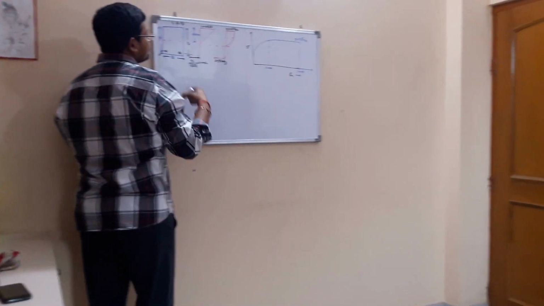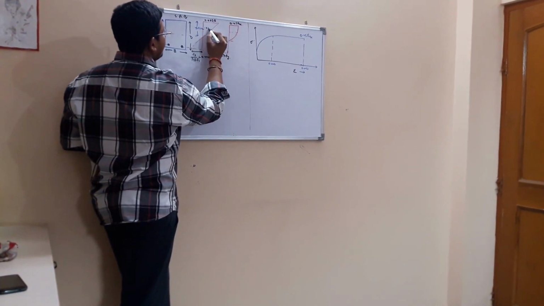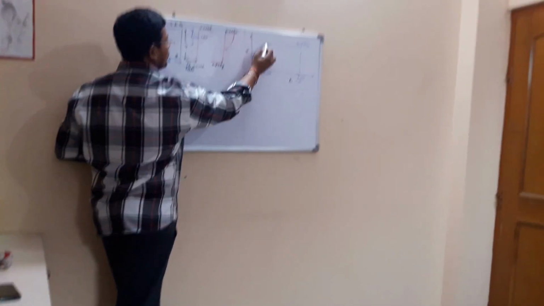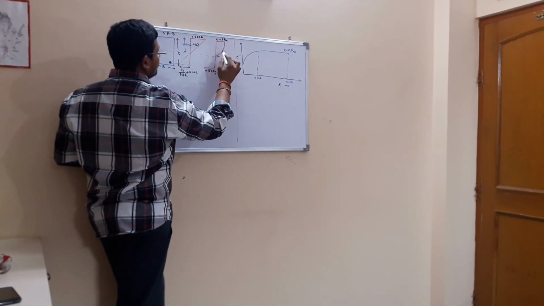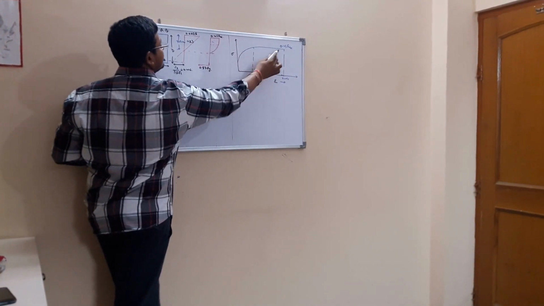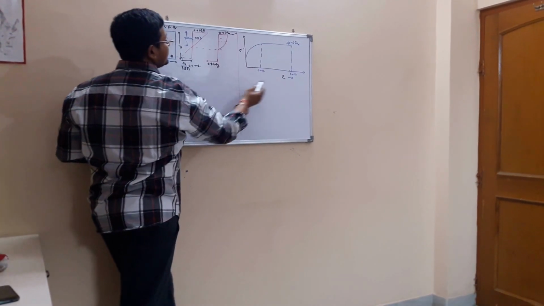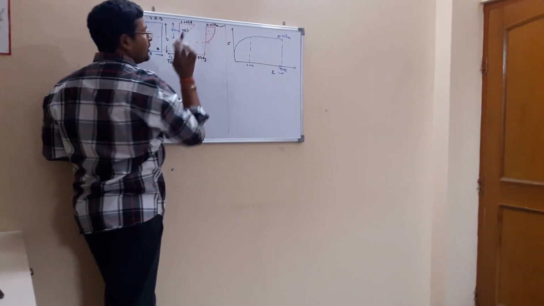So from 0 to 0.002 it is parabolic, and after 0.002 we get a straight line, which is at 0.45 fck. The maximum strain in concrete is 0.0035.